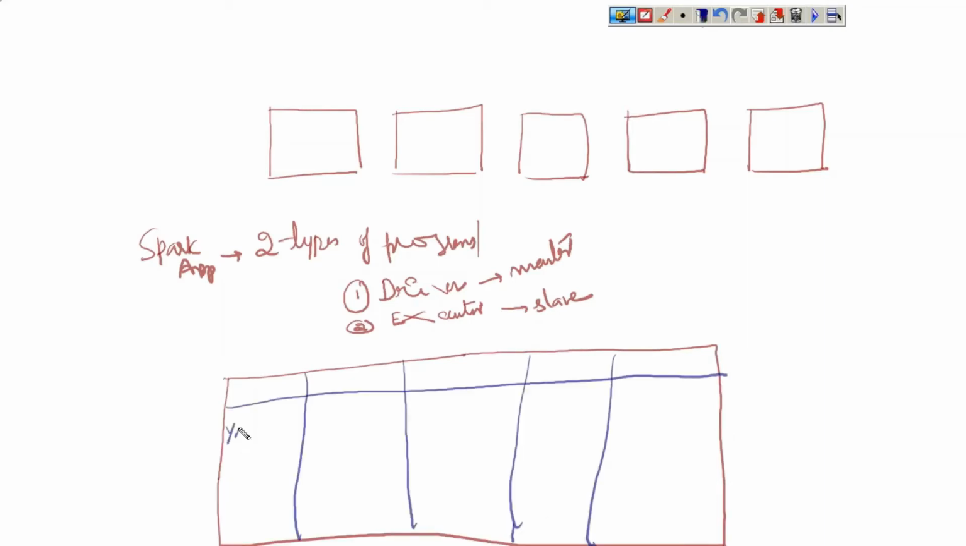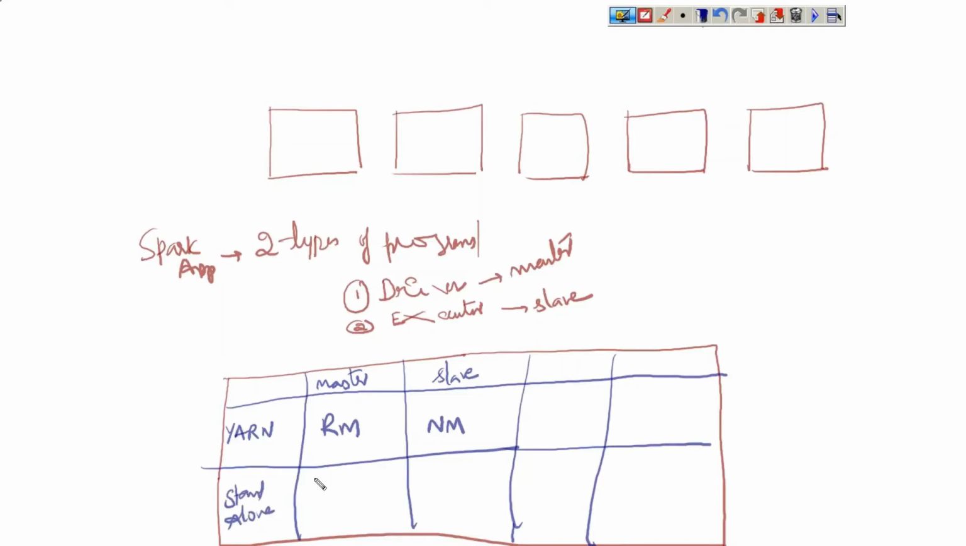If it is YARN, what is the master process in YARN called? Master process, resource manager. And the slave process is called node manager. And in a standalone cluster, the master process is called simply Spark master, and this is Spark worker.